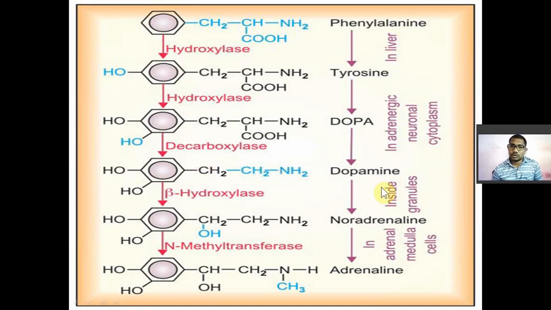Now dopamine will be stored in the granules, dopamine containing granules. जितना required लगता है उतना स्टोर किया जाएगा, बाद में बाकी जो है उसका कन्वर्जन होगा. So required amount of dopamine is stored in the granules and the remaining amount will be converted into noradrenaline. So dopamine will be converted into noradrenaline by dopamine beta hydroxylase. तो डोपामाइन बीटा हाइड्रोक्सिलेज नाम का एंजाइम है, वो क्या करेगा, बीटा कार्बन एटम.